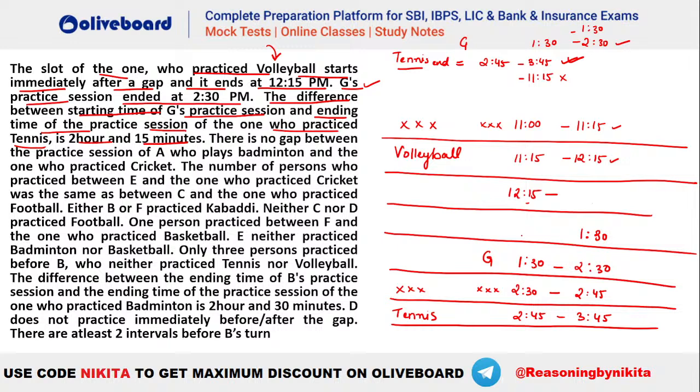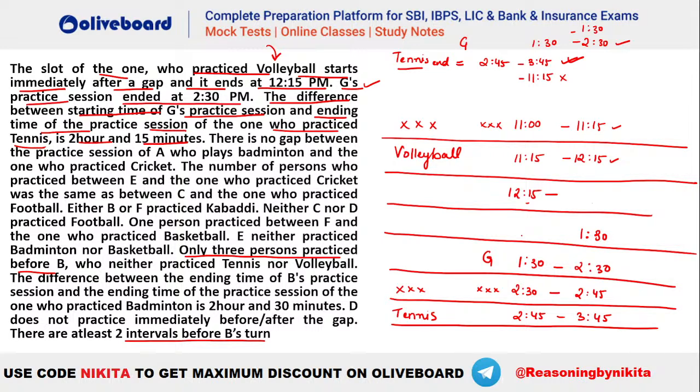After that, let's see what is given. If you check the last line, it also says there are at least two intervals before B's turn. Two intervals means two gap intervals before B's turn, right? It is also given that there are three people practicing before B. So there have to be three people before B and a minimum of two gaps before B. That means before B there have to be at least five different slots, isn't it?